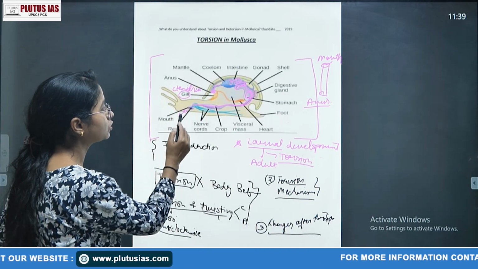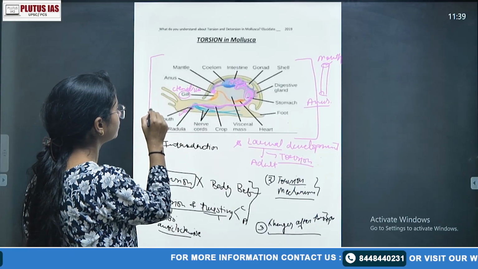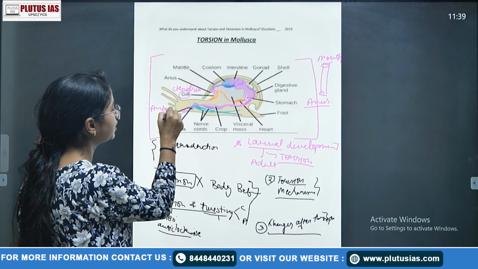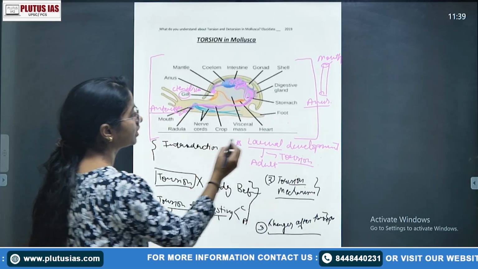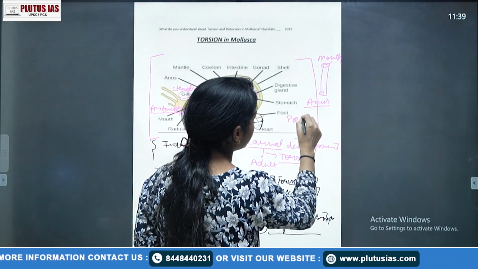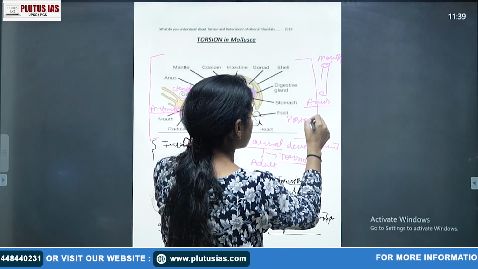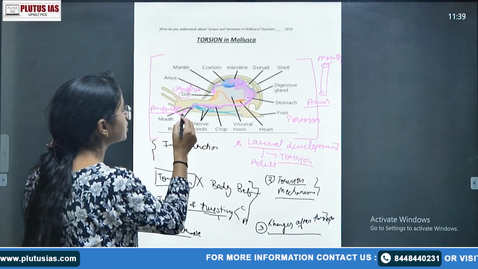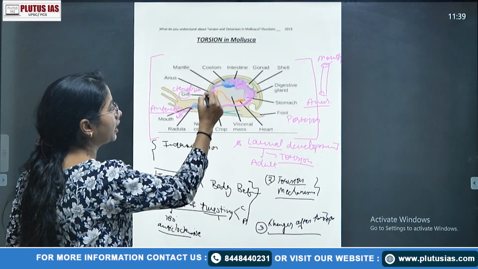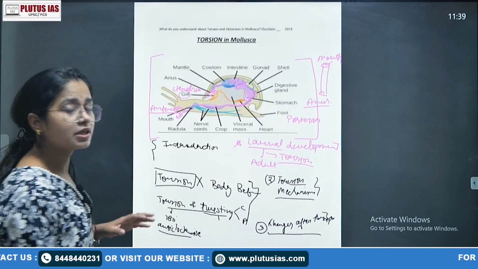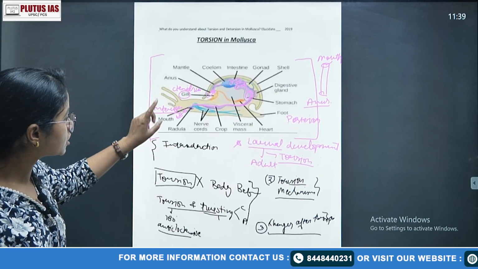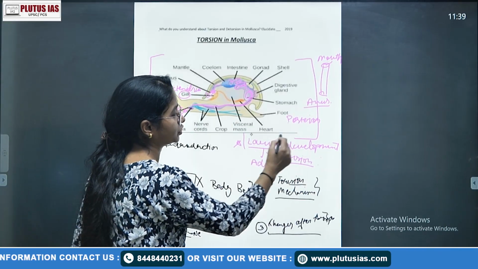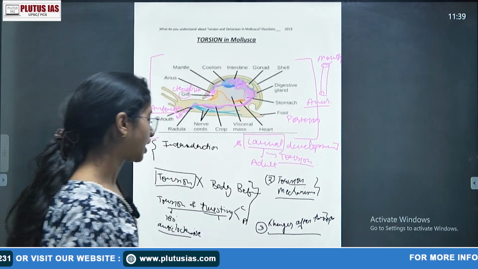So we see the mouth and anus, suppose that if we say this is the anterior end of the body, understand very carefully, if this is the anterior end and this is your posterior end, right? So we can see the opening of the mouth and the opening of the anus are on the same side of the body, that is your anterior side. So that process does not occur in the larval position. In the larval position, what happens?